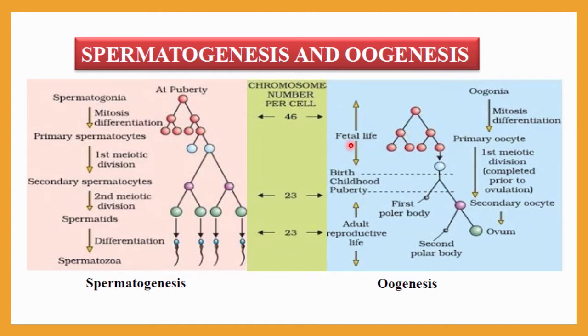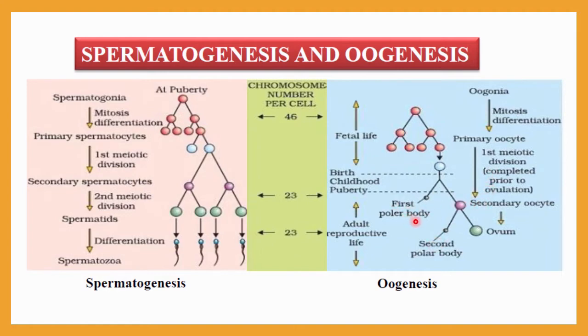During fetal life and before birth this whole process will be completed, and after birth it will be blocked. The meiotic process will be blocked up to the ovulation period. Now when she gets puberty, at that time it will be further activated, and finally it will complete the next stages of meiosis.